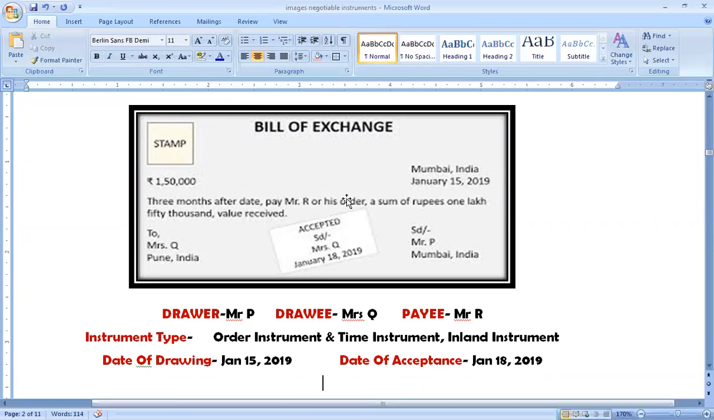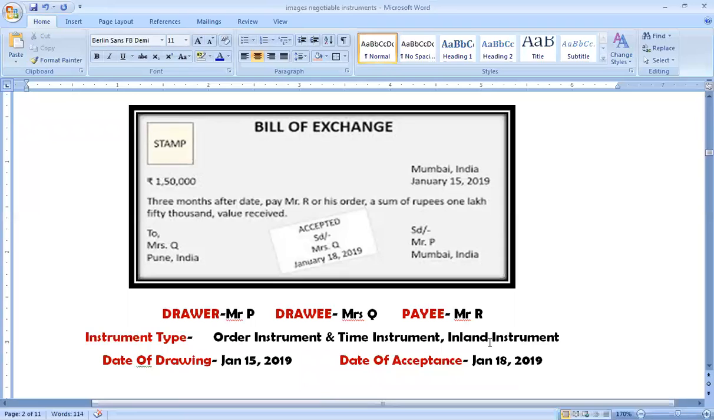As we discussed in the last lecture, we have some other classification of instruments also. This one is an order instrument because you are mentioning to pay to Mr. R or his order. A specified named person is there. It is not "pay me"; in that case, it would have become a bearer instrument. Then it is a time instrument because there is a time schedule to be paid, 3 months after date. In case the time is not mentioned, then it becomes a demand instrument. In that case, whenever the bill is presented to Mrs. Q, she will have to make payment. But in this case, there's a time mention.